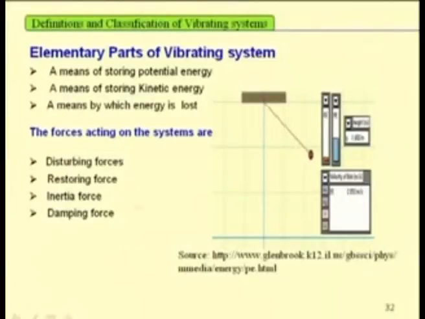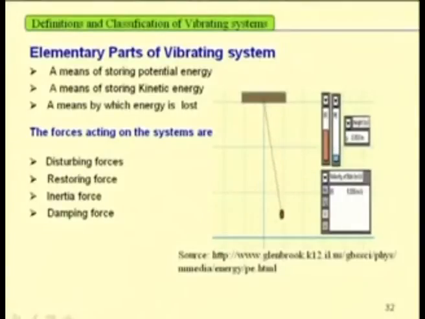This oscillation will continue if this experiment is conducted in vacuum, but if it is conducted in any ordinary room, the pendulum will come to rest after some time. Due to presence of air damping, the vibration will be 0 after some time.